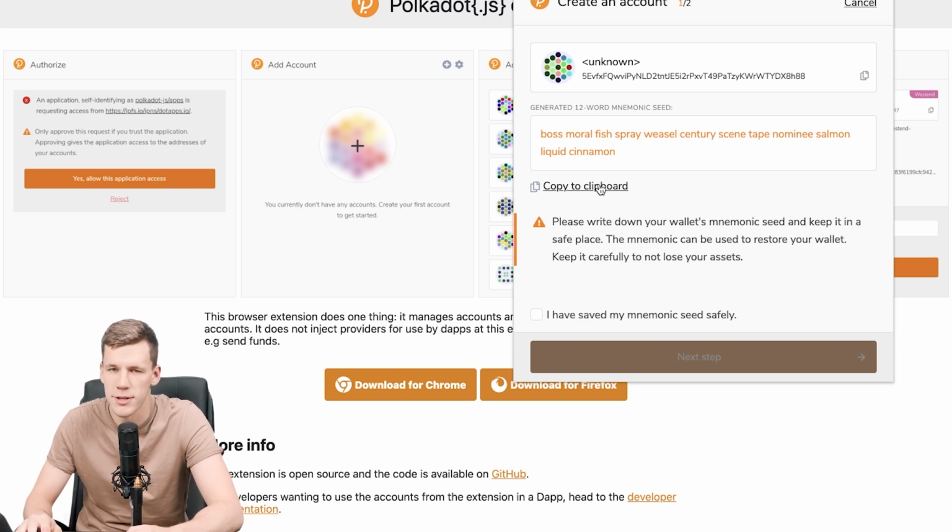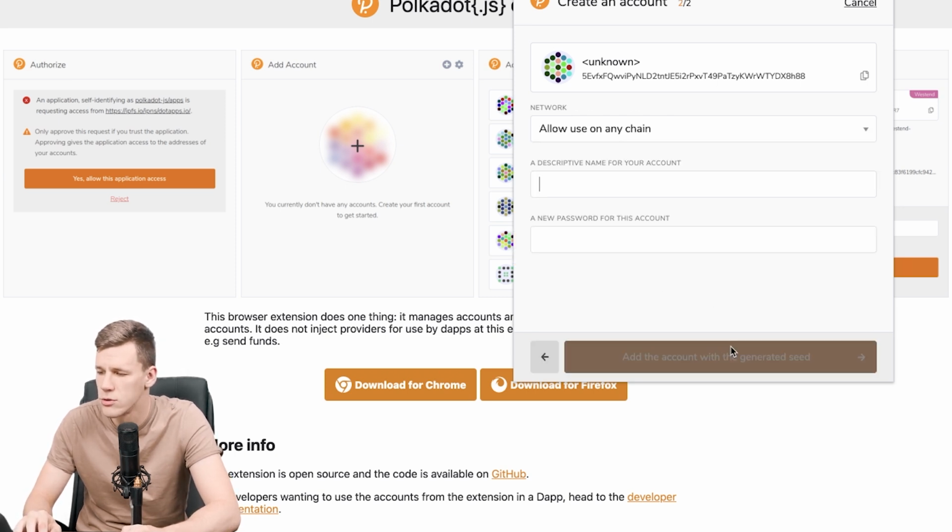So basically, you just copy this to clipboard and save it anywhere. I won't save the phrase because I won't use this account and I won't even create it. I'll just show you the process. Next, you press here on "I saved my mnemonic seed safely" and go to the next step.